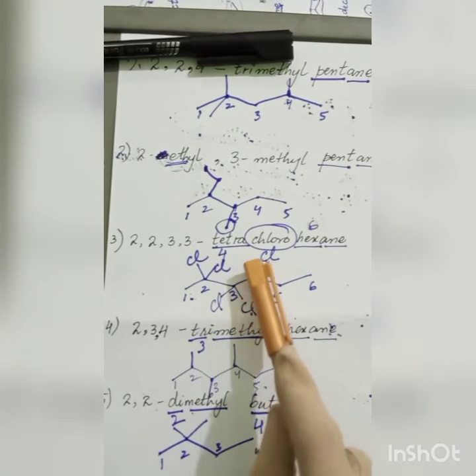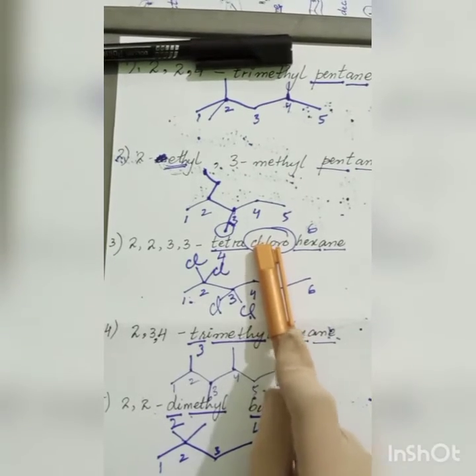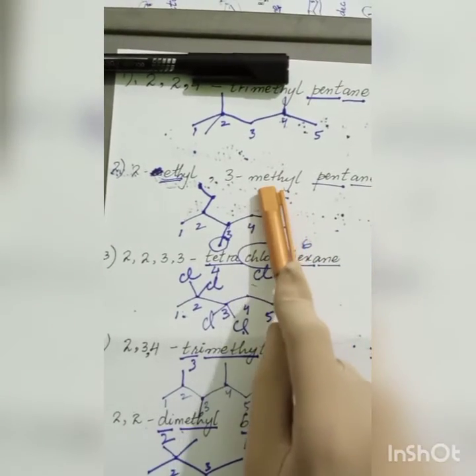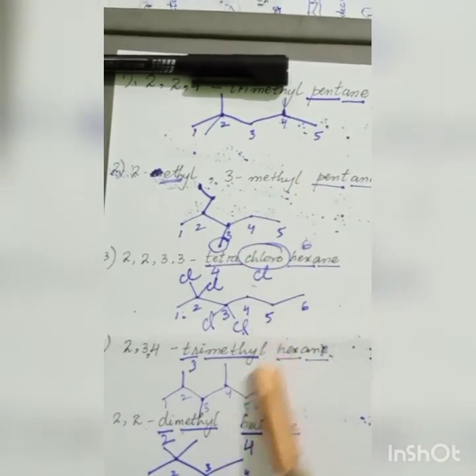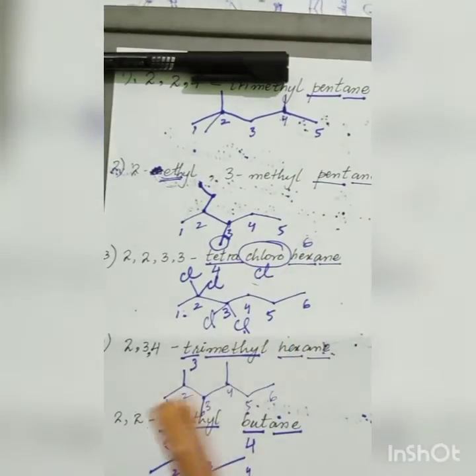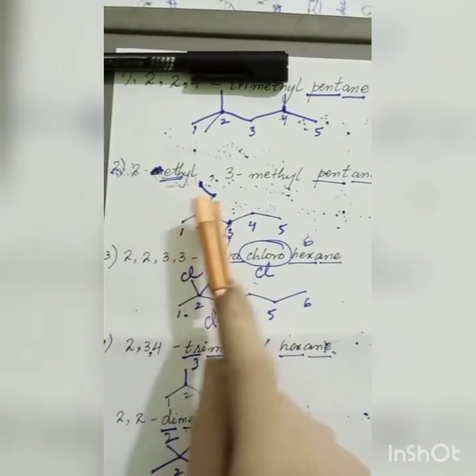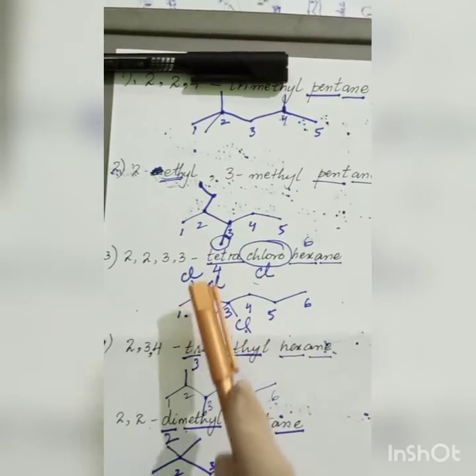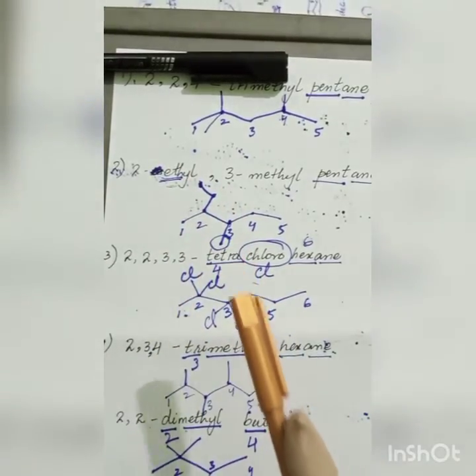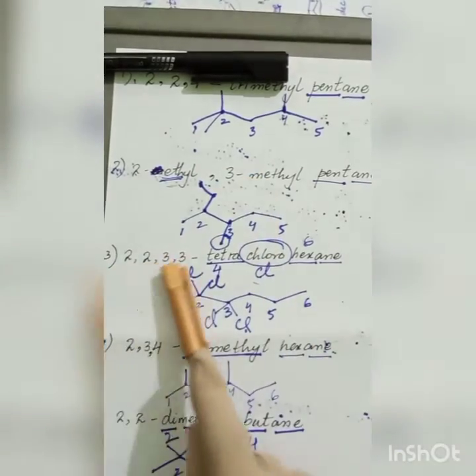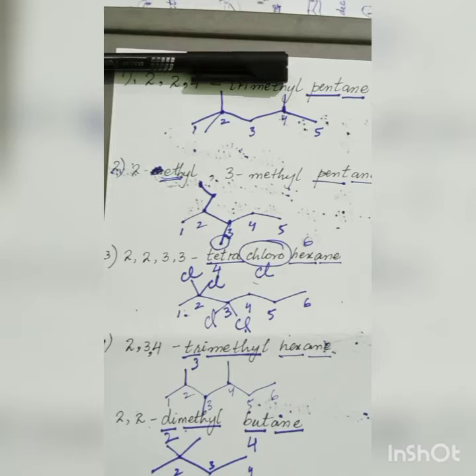If it's chloro, it means chlorine, and chlorine will be a branch. If it's ethyl, then 2 carbon atoms. And then when you position your branches, you use the numbers for the positions. Okay, so that's all for alkanes, and now we are going to do alkenes.